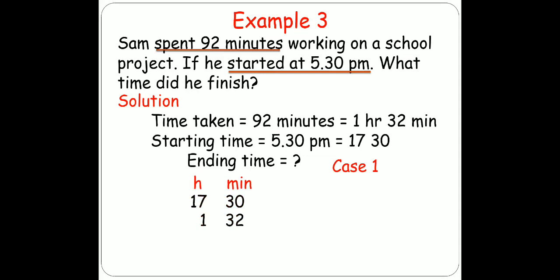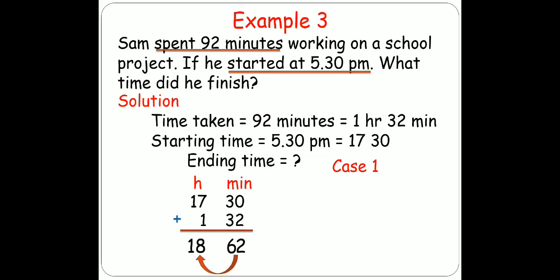So we will write it in hours and minutes. 17:30 is the starting time and the time taken is 1 hour 32 minutes. When I add 30 and 32, I get 62, and 17 and 1 gives 18. Is there any such thing as 62 minutes? Did you ever hear of 62 minutes? There are only 60 minutes in 1 hour.